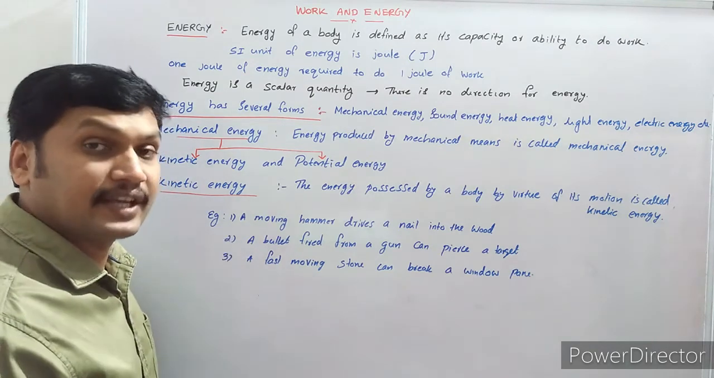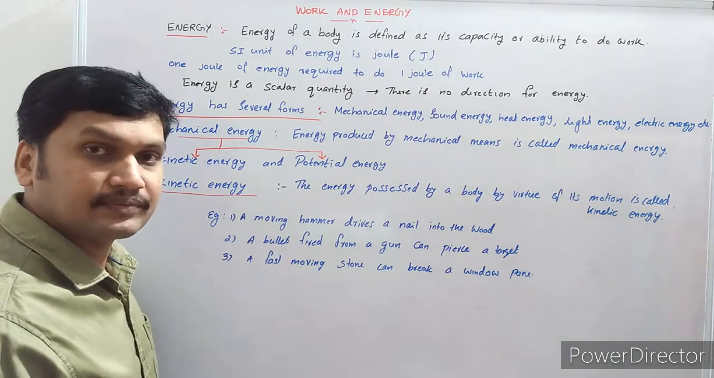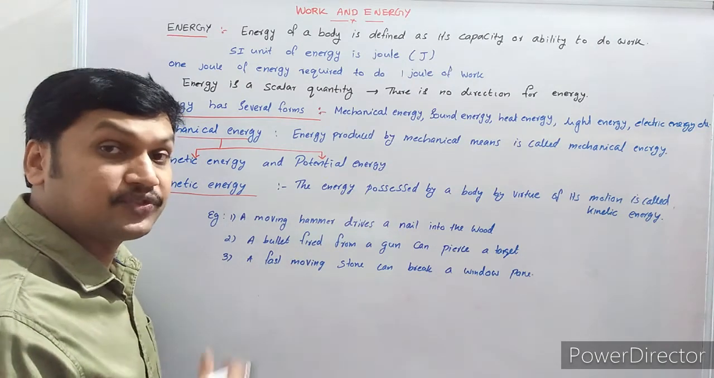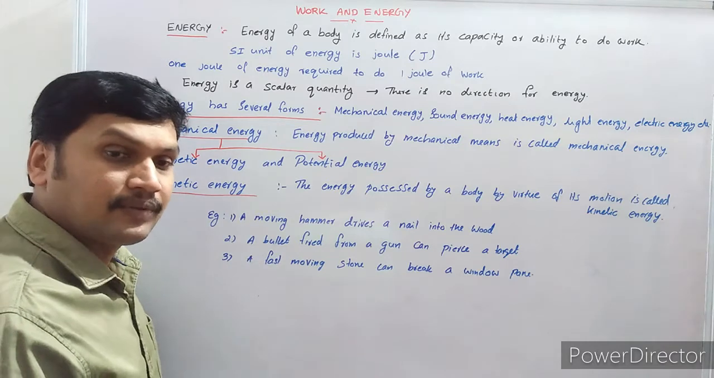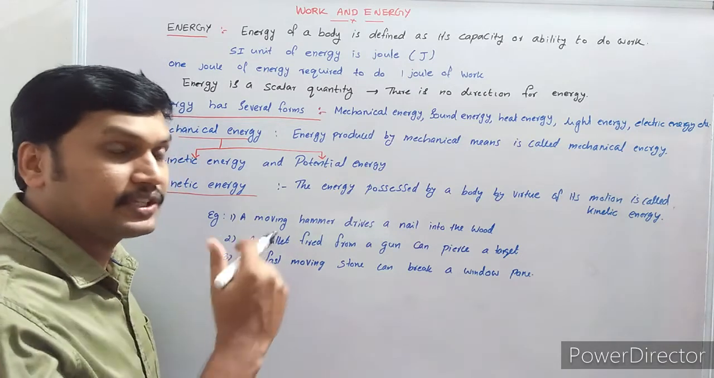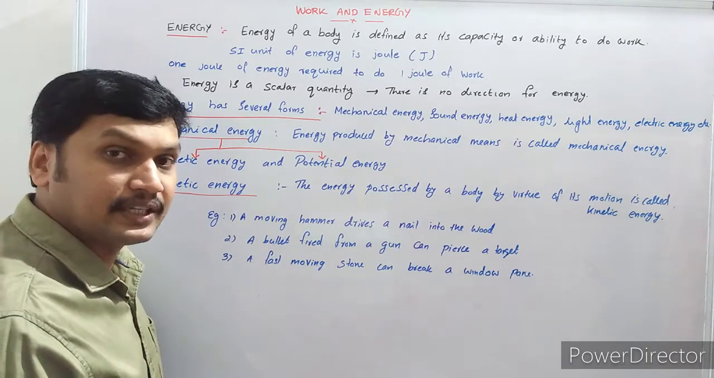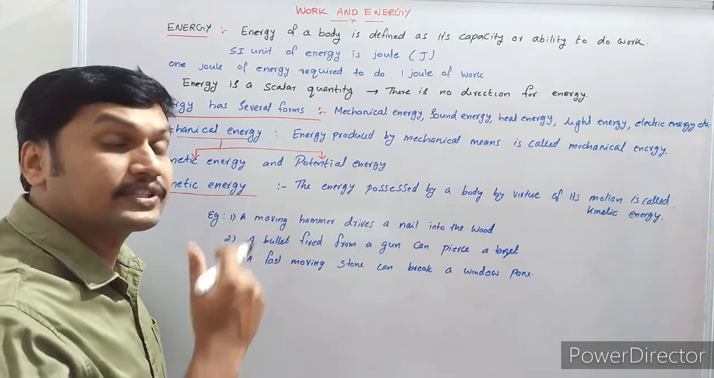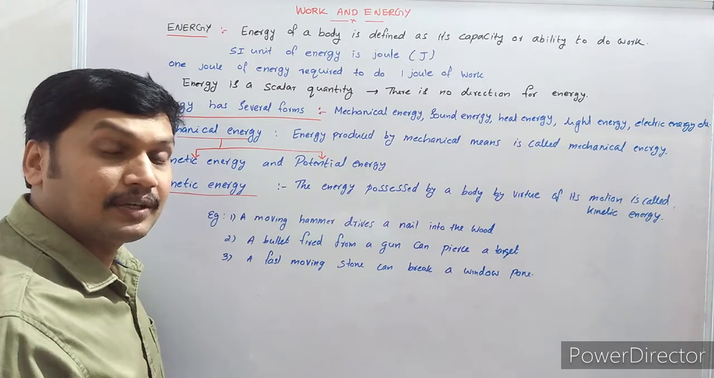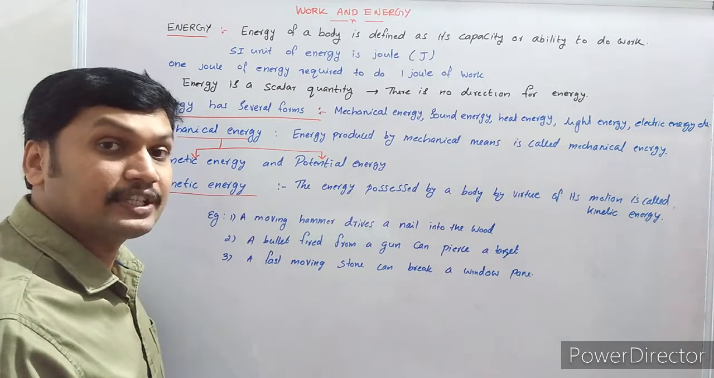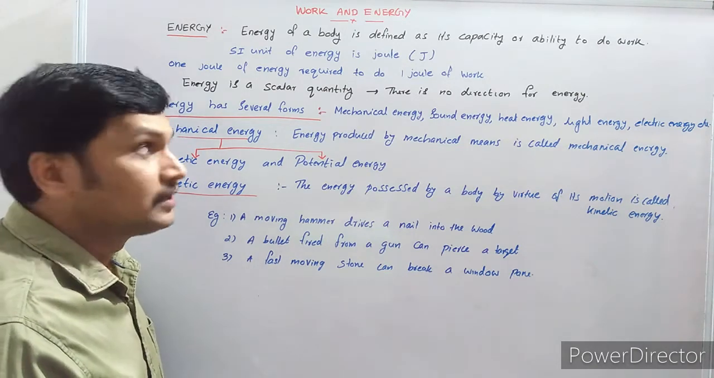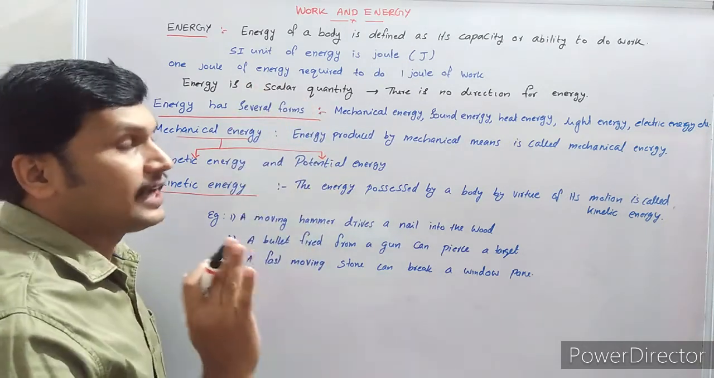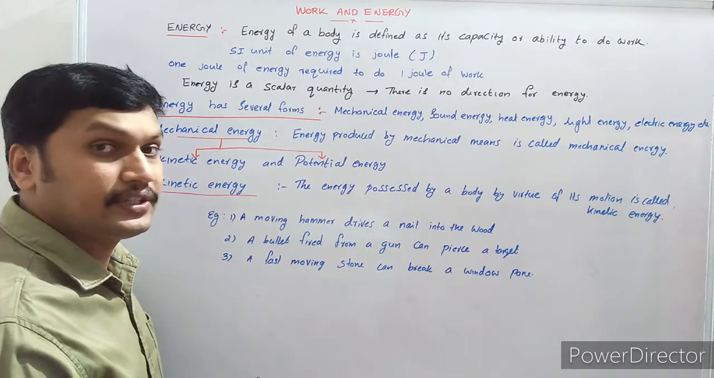If an object possesses energy, it can do work. For example, a fast moving cricket ball. When a fast moving cricket ball hits a player, certainly the player will be injured. This is because the ball is doing some work. The ball is able to do work because it possesses some energy. So the energy of any body is defined as its capacity or ability to do work.